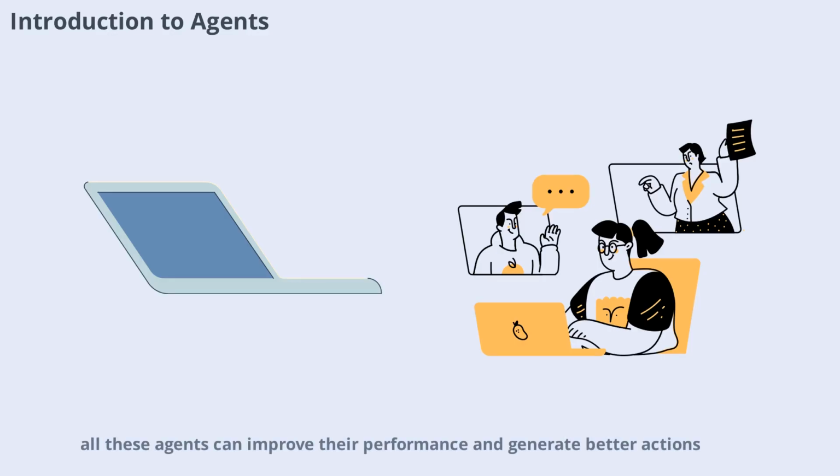Over time, all these agents can improve their performance and generate better actions. In this video, we'll explore each type in detail, understand how they work, and see how they fit into the broader landscape of AI. Let's get started by looking at the simplest kind of agent.